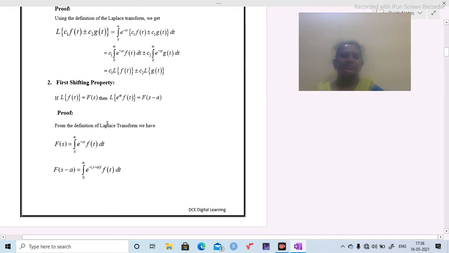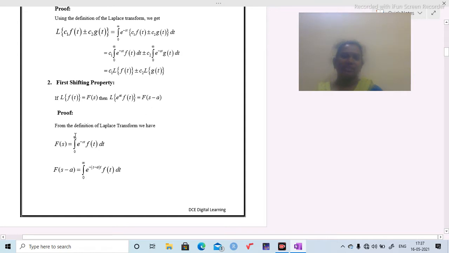Now the second property of Laplace transform is the first shifting property. If L{f(t)} = F(s), then L{e^(at) f(t)} = F(s - a). So observe here, f(t) is multiplied with e^(at). Then the value of Laplace transform of e^(at) into f(t) is changed as F(s - a).